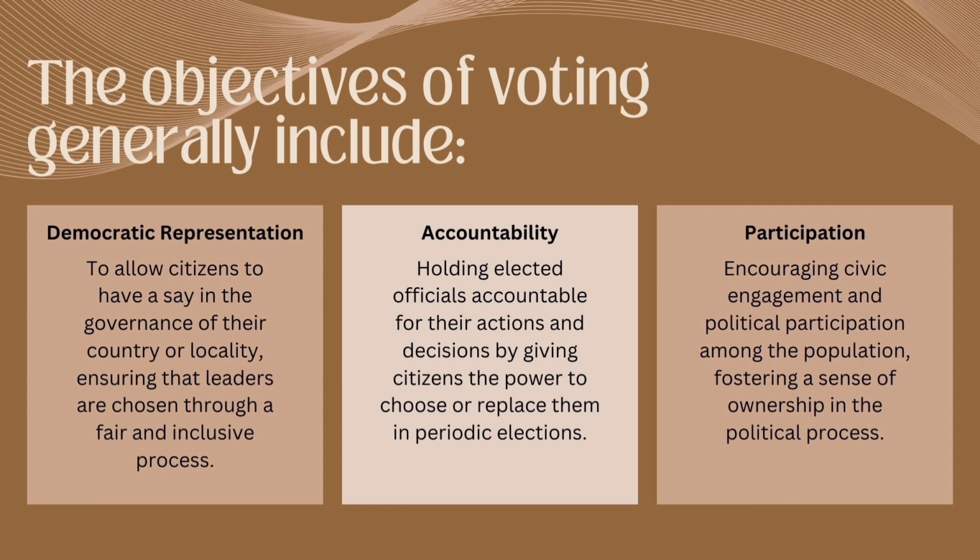Next is the accountability. So accountability, holding elected officials accountable for the actions and decisions by giving citizens the power to choose or replace them in periodic elections. Next is the participation. Participation encouraging civic engagement and political participation among the population, fostering a sense of ownership in the political process.